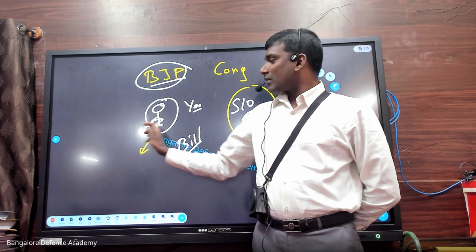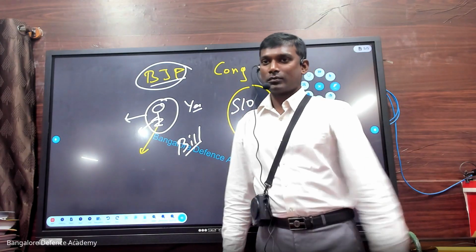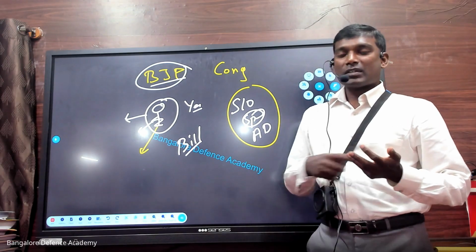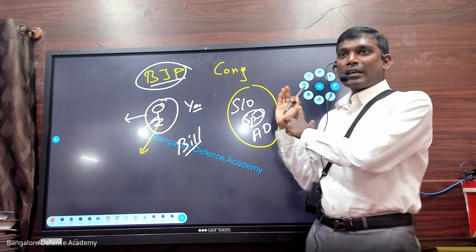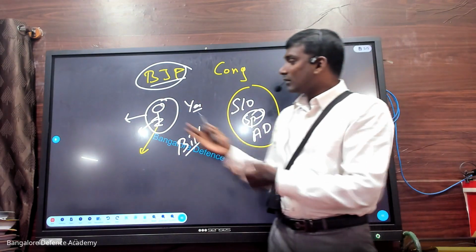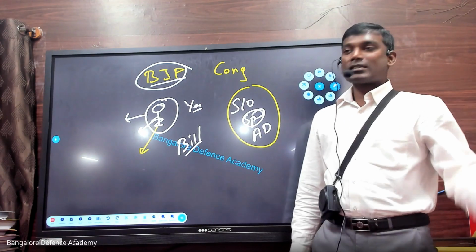In this situation also, the Speaker can implement anti-defection on this person and remove him from the house. So the first one is one party. The second one is that an independent candidate cannot join any party after the elections. And the third one is that being inside the party, he cannot act against the party.